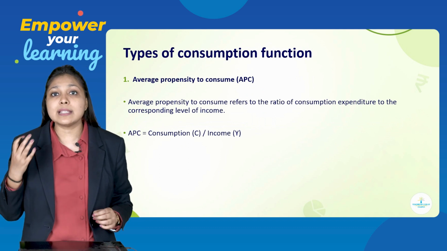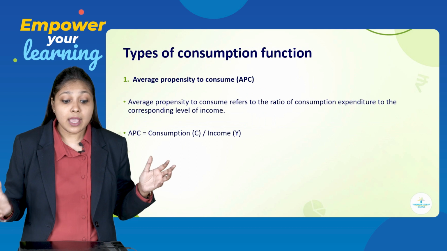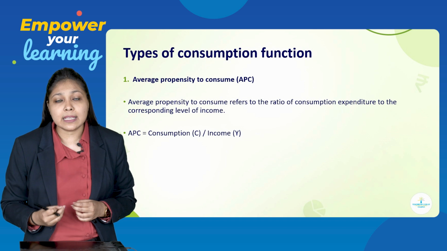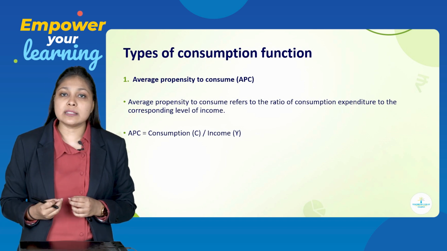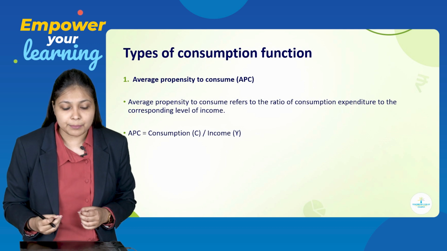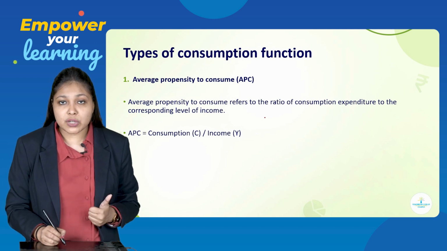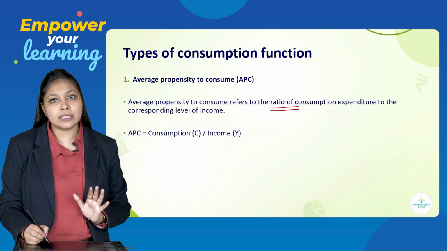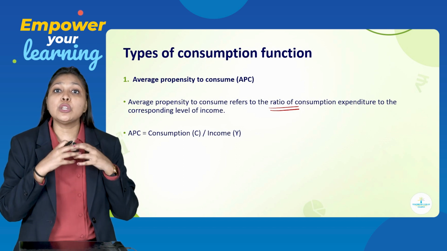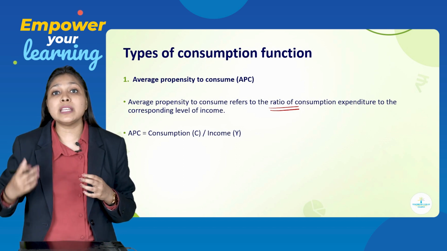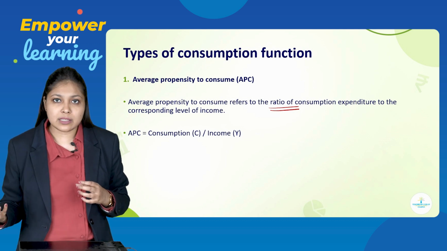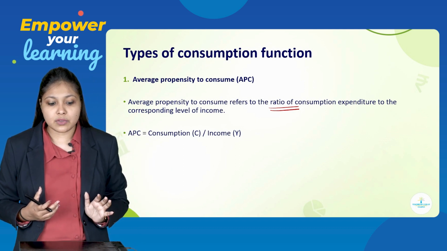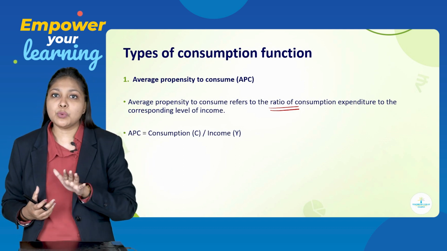First, let us understand what is APC, then we will go towards MPC. APC is average propensity to consume. That means what is the average tendency of the consumer to consume goods and services from the given level of income. Average propensity to consume refers to the ratio of consumption expenditure to the corresponding level of income. That means how much proportion of income he is going to spend on the consumption of goods and services. This is nothing but average propensity to consume.